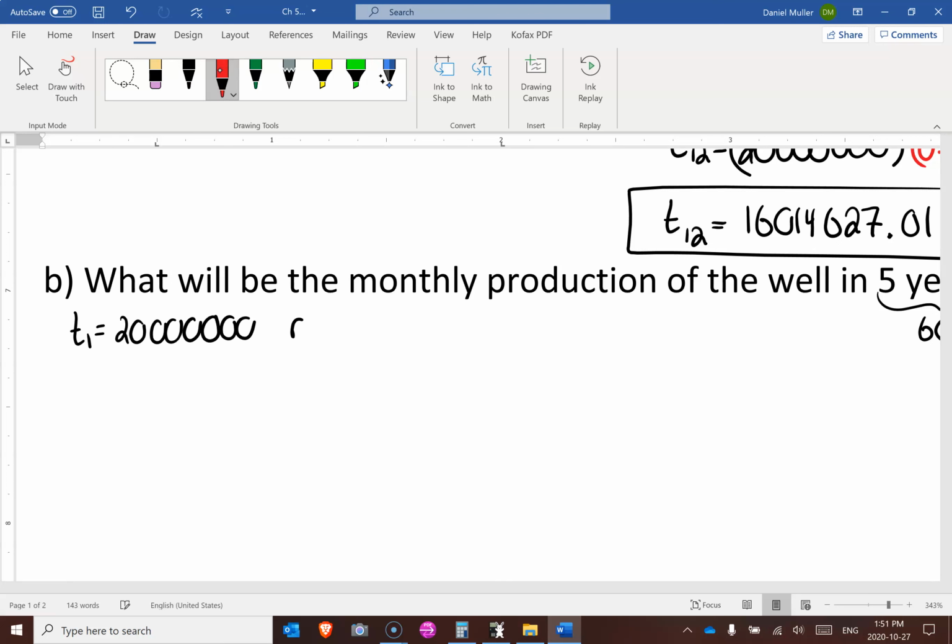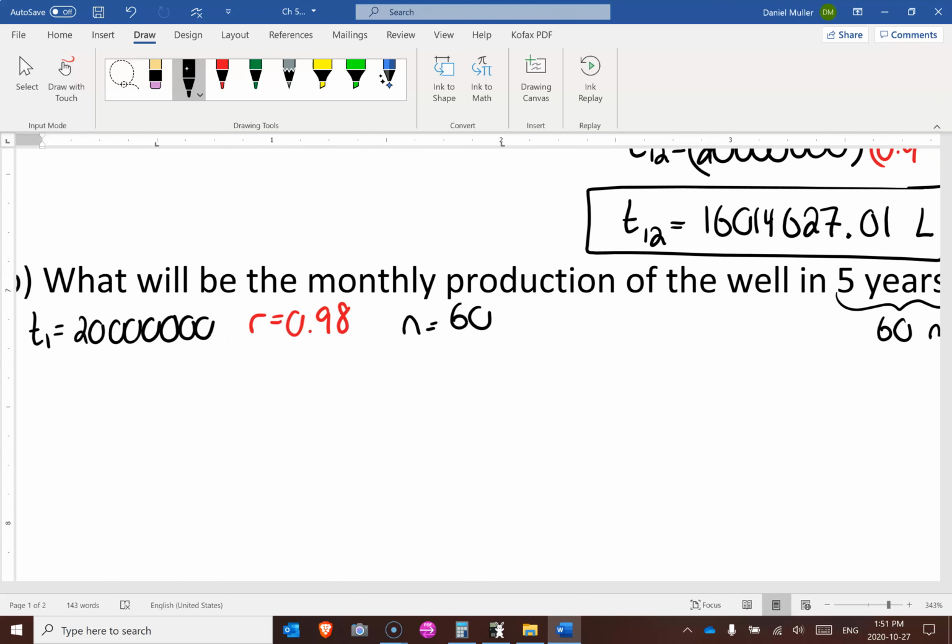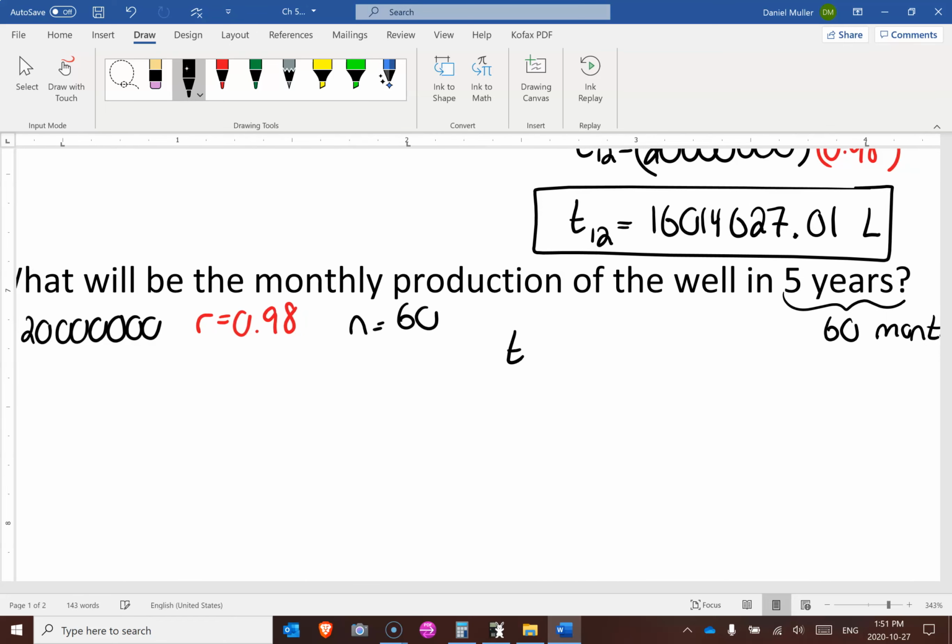My ratio is 0.98, because I'm keeping 98%. And my n is 60, because I'm looking at 60 months. So Tn is T1 R to the n minus 1. I'm finding the 60th month. How much are we making?